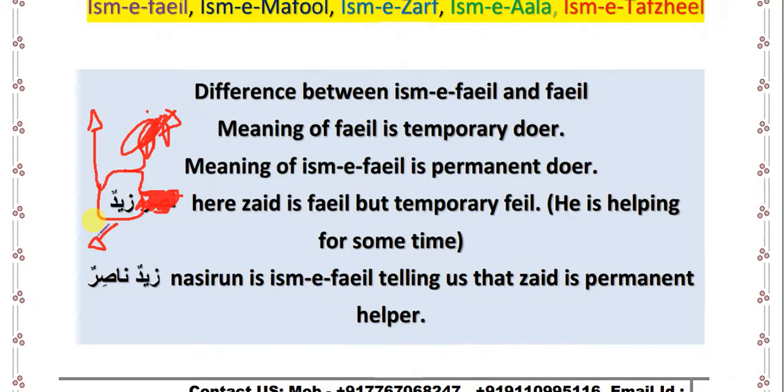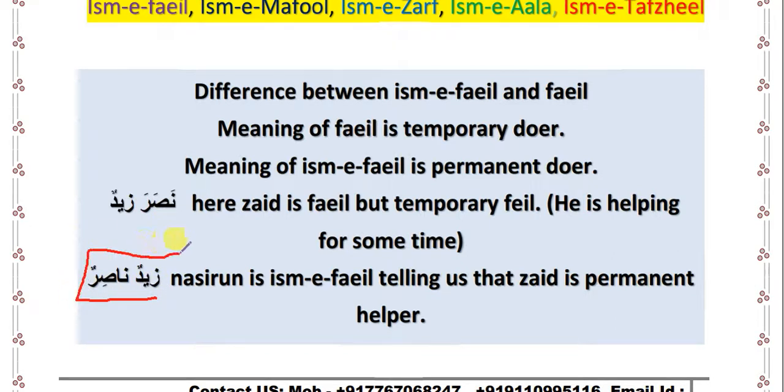So if the fa'il is not available, then there is no need of fa'il. When the nasara is done, there is no need of Zaid as fa'il. This means that Zaid is fa'il only till the nasara is available. When the nasara is done, Zaid will be done. But in the case of Zaidun Nasirun, even if the work is done, Zaid will be the fa'il. Why? Because Zaid is a permanent fa'il, not a temporary fa'il.